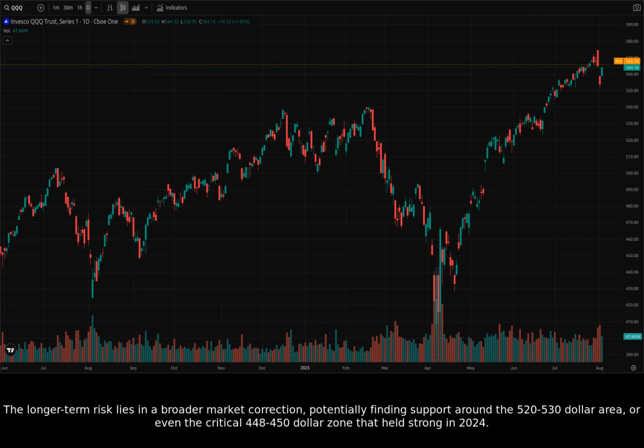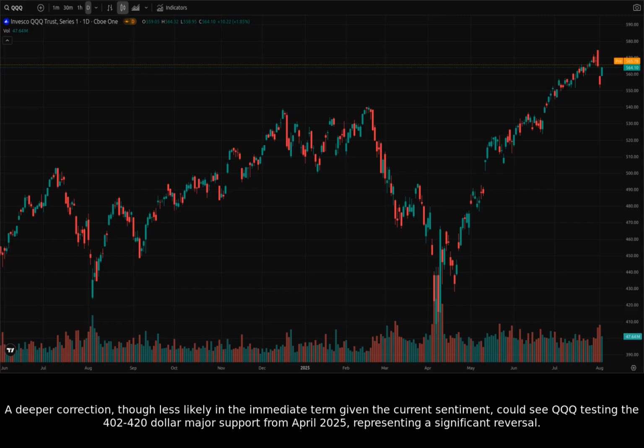The longer-term risk lies in a broader market correction, potentially finding support around the $520 to $530 area, or even the critical $448 to $450 zone that held strong in 2024. A deeper correction, though less likely in the immediate term given the current sentiment, could see QQQ testing the $402 to $420 major support from April 2025, representing a significant reversal.